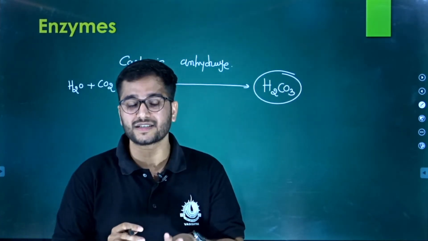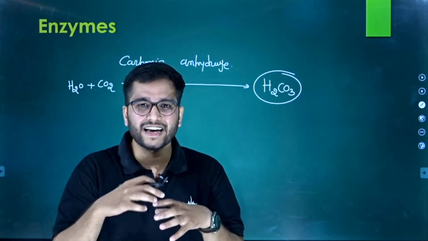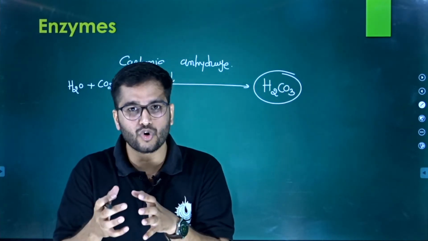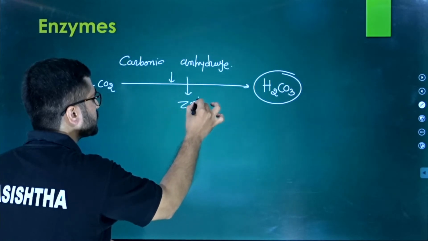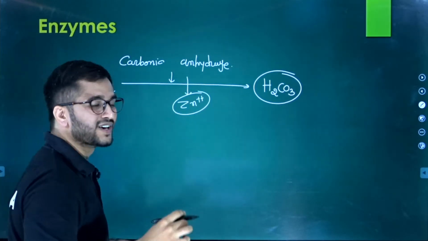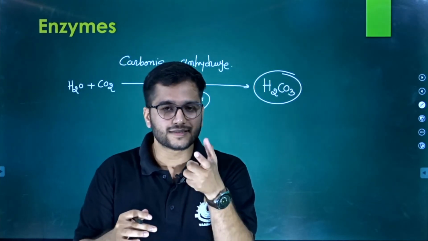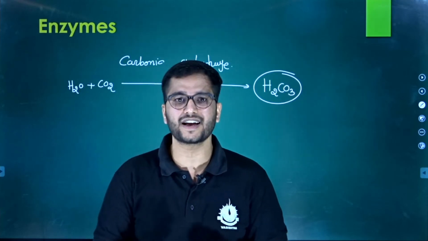Remember, this process is not governed only by carbonic anhydrase. Actually, this process needs support, and that support comes from the Zn2+ ion. So zinc is the cofactor, or you can say coenzyme, for carbonic anhydrase.